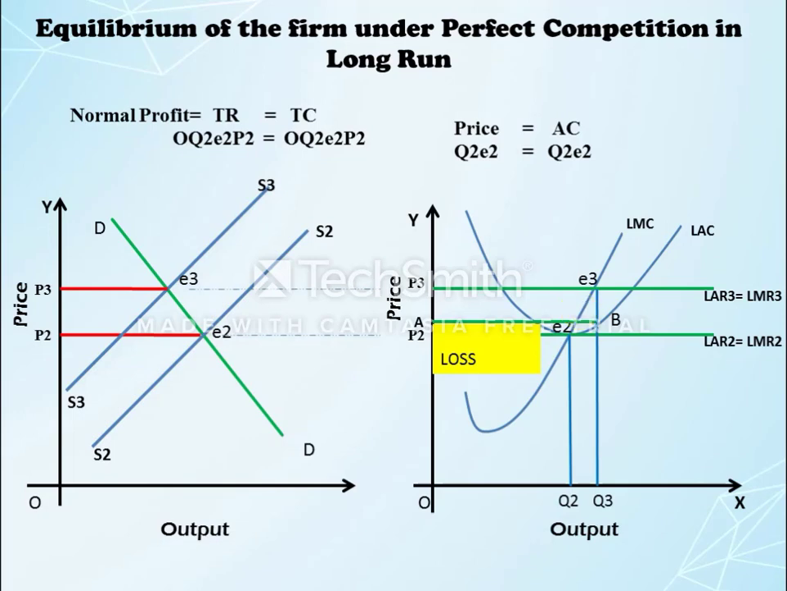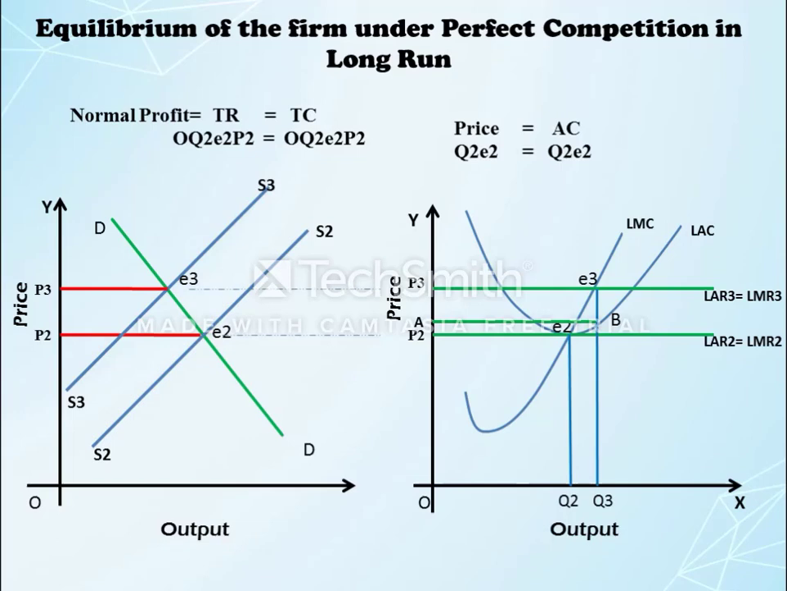So when we draw the straight line again from E2, the firm sells the quantity in the market, that is OQ2 at OP2 prices. Now at point E2 the price of the product is Q2E2, and the average cost of production is also the same, that is Q2E2. It means the price is equal to average cost. So the firm has neither loss nor profit at point E2.